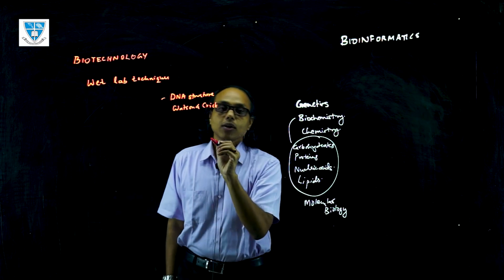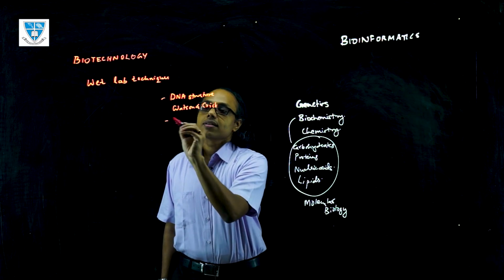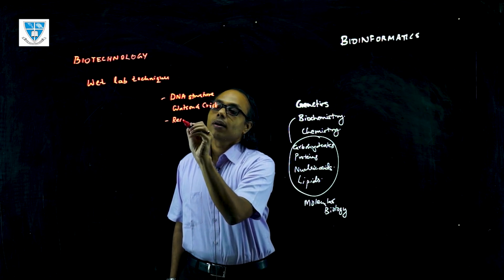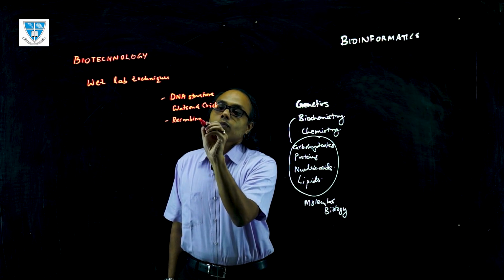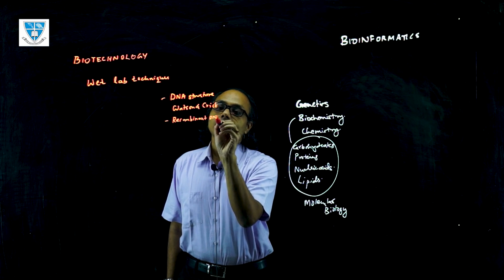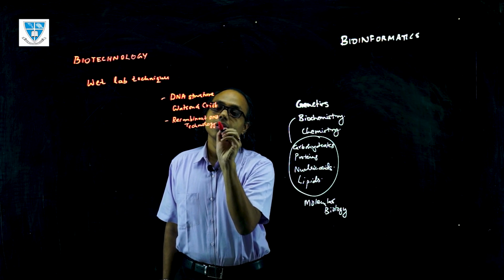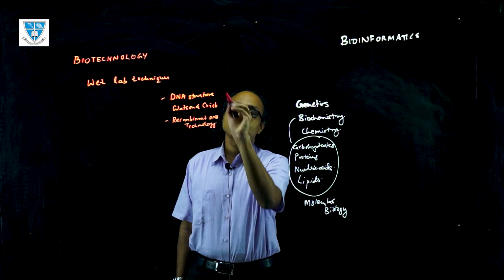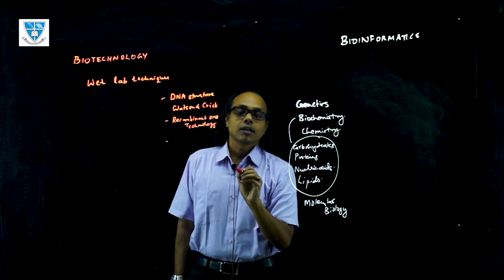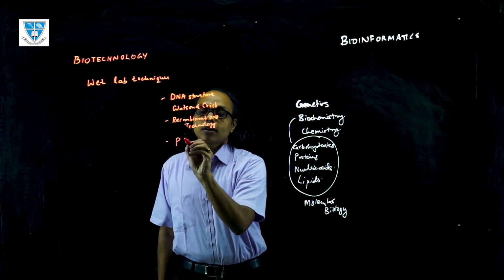Okay, then one technology that came, that is the recombinant DNA technology. This is in the 70s, this is in the 50s, and then PCR.